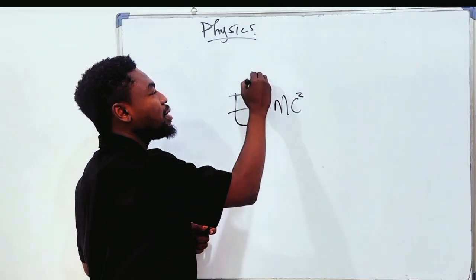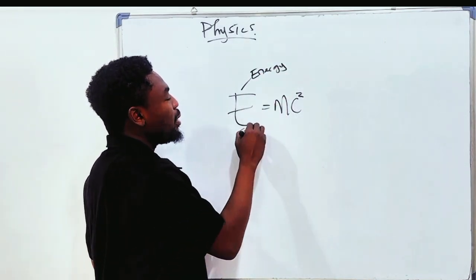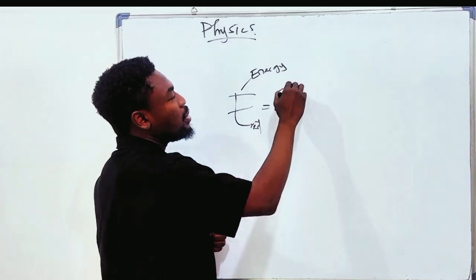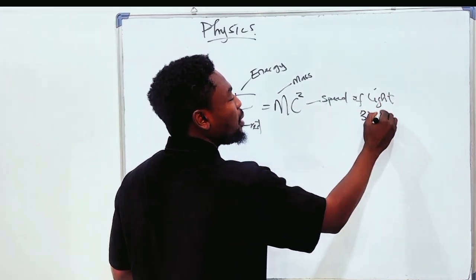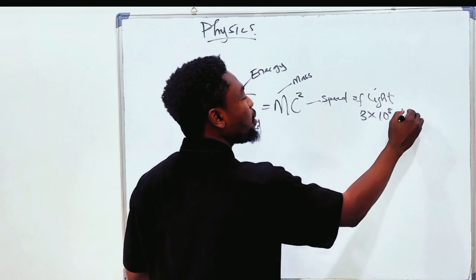What is E? E is energy, and in this case, rest energy. This is mass. This is what? Speed of light, which is what? 3 times 10 raised to 8 meters per second squared.